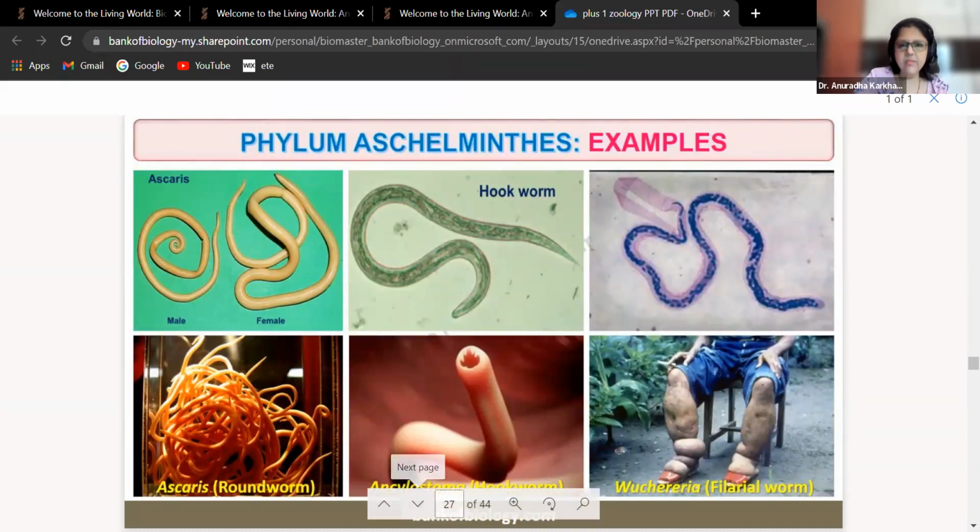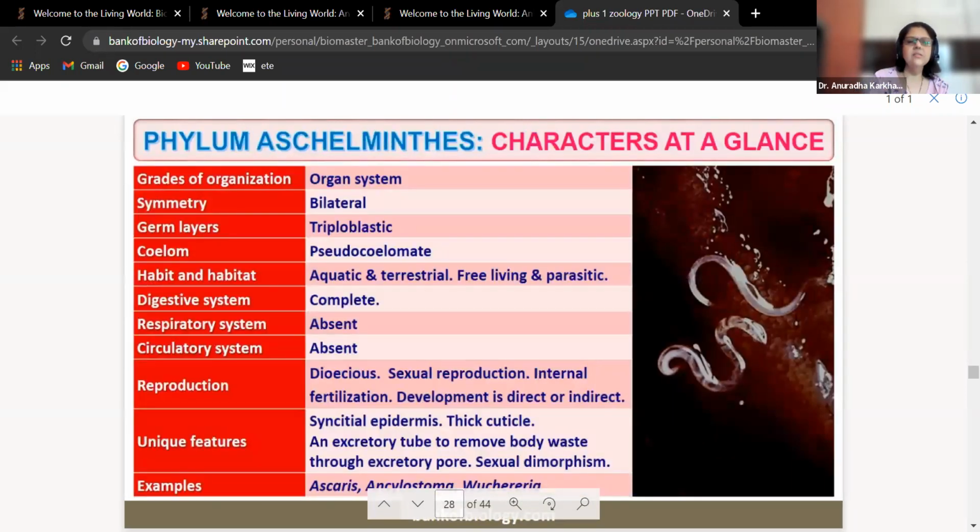So that's about your Platyhelminthes. Platyhelminthes at a glance. Organ system level of organization, bilateral symmetry, triploblastic, pseudocoelomate, aquatic, terrestrial, free living, parasitic. They can sustain in all conditions. Digestive system is complete with mouth and anus. Respiratory system absent. Circulatory system absent. Reproduction: they are dioecious.